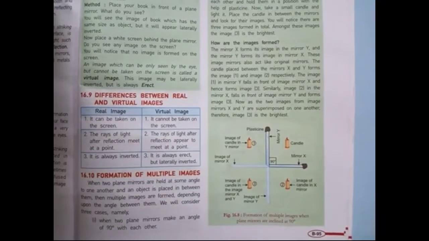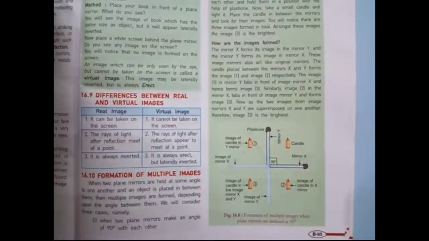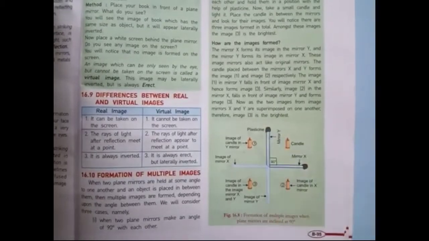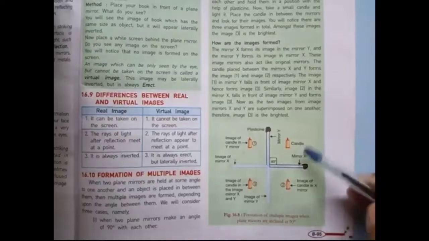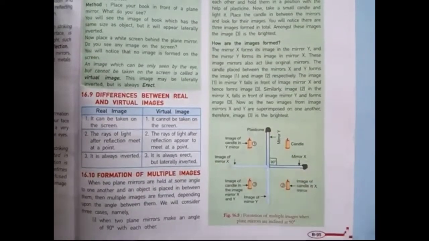Now next part is student, formation of multiple images. Now how to form multiple images with the help of mirrors. Student, it is very easy actually. When two plane mirrors make an angle of 90 degree with each other, as you can see in the picture, this is one plane mirror, this is another plane mirror, and if we attach these two plane mirrors perpendicular or at 90 degree, now reflections can take place from here also, from here also. In this way we can create multiple images.